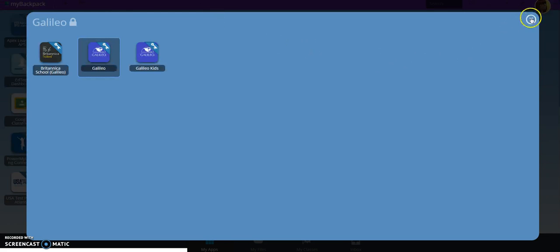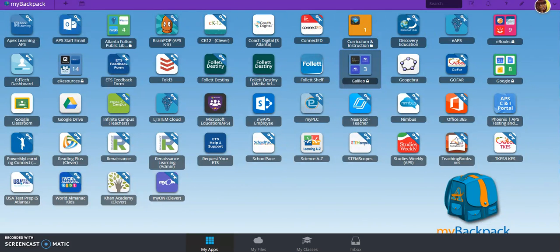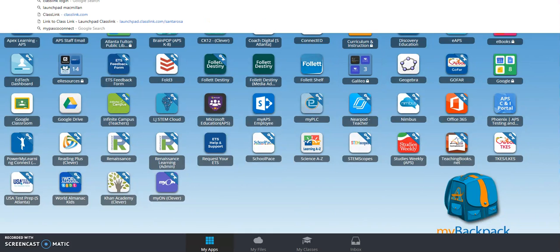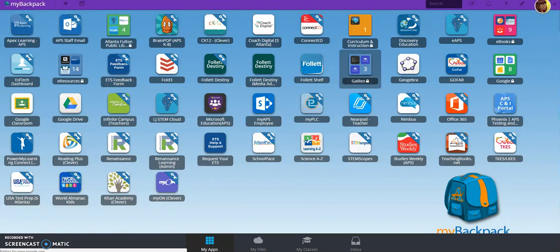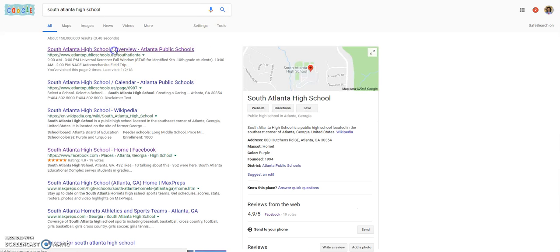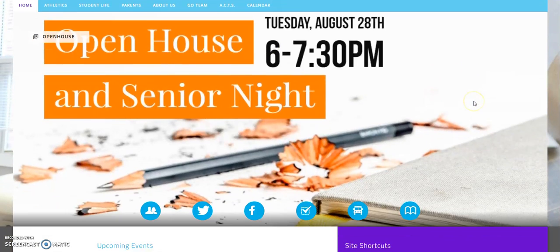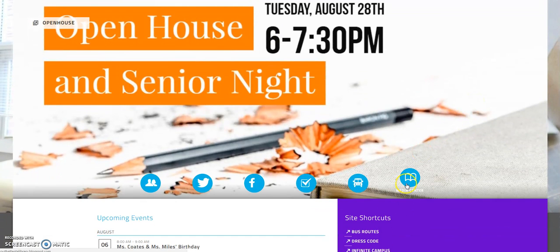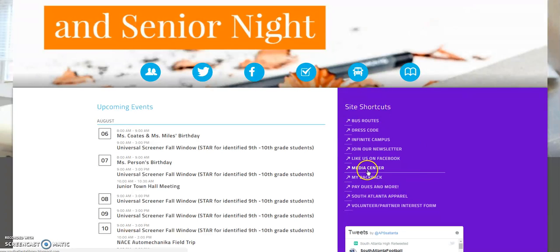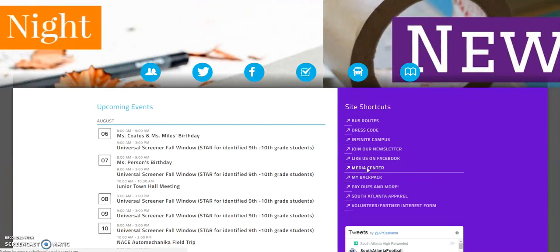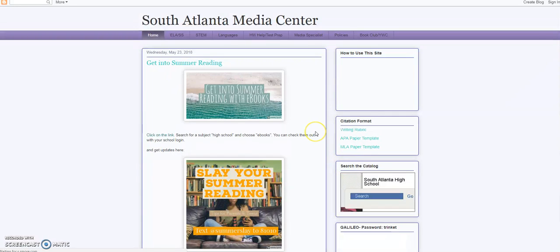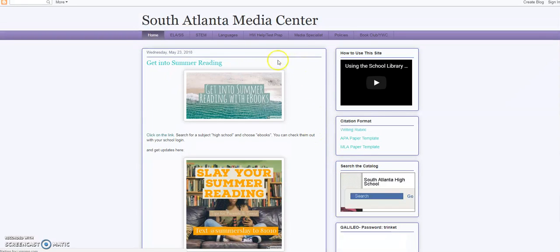The last place we're going to visit is the school website. So I'm just going to type in South Atlanta High School. Once we're there, there is a link right here for the Media Center. If you don't see that, it's listed right here as well. So I click on Media Center and it takes me to the Media Center website. There is a page with a ton of resources just for ELA. It's right here. One of those tabs says ELA and Social Studies.